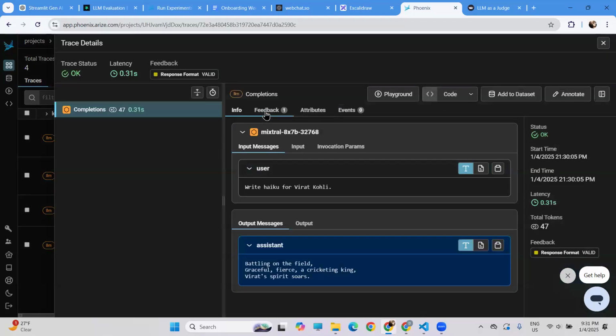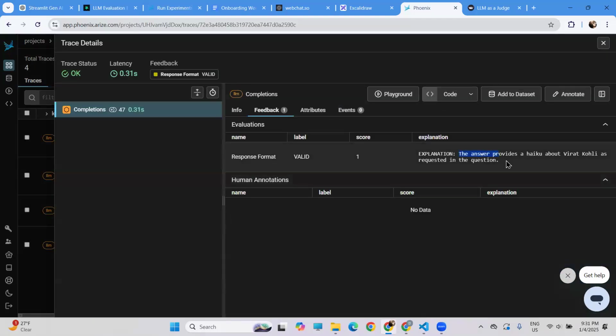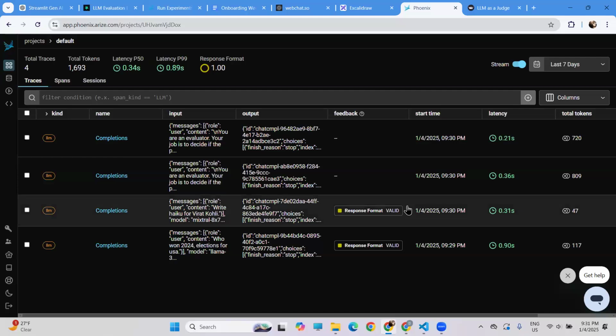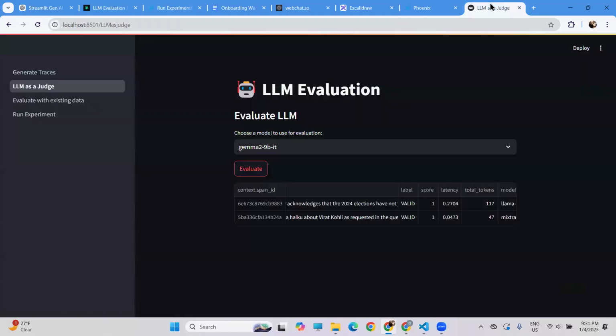And let me see what's the feedback. So the explanation is, the answer provides a haiku about Virat Kohli as requested in the question. Okay. So for this validation, I can really change my particular prompt underneath, or I can also ask the user to provide their custom prompt so that the validation is as per the requirement of a user.